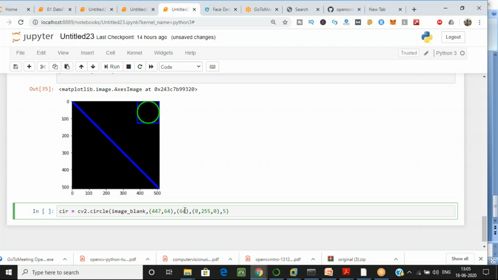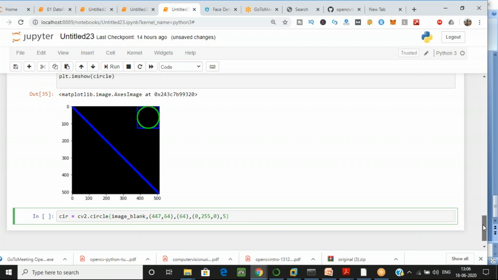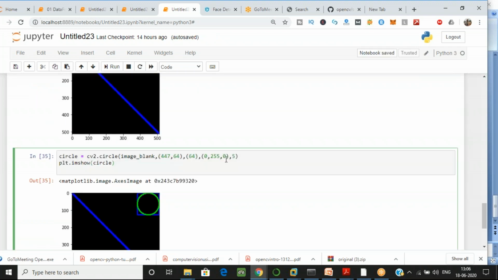Now, if I want this circle to be filled, because as you can see the circle is empty, I want to fill this shape. The coordinates for this are correct, so everyone can note them.